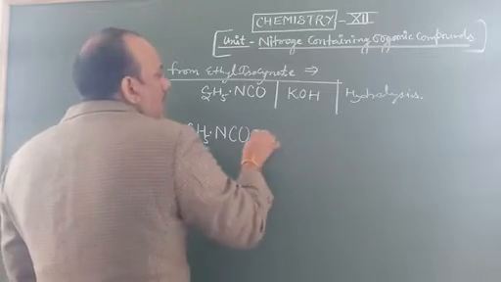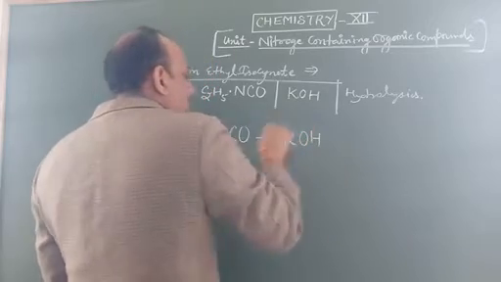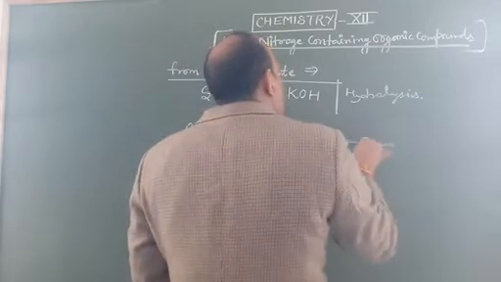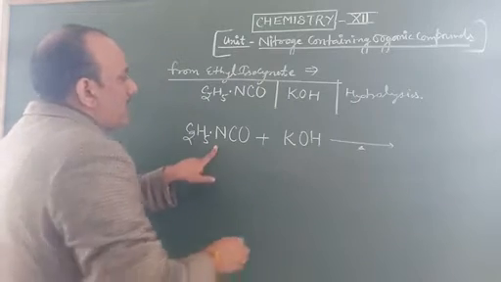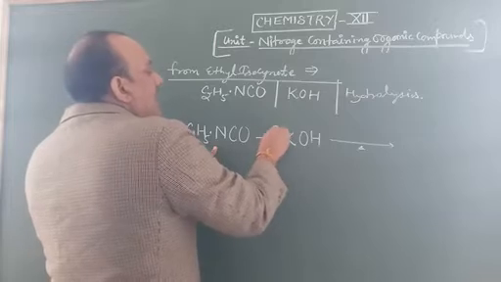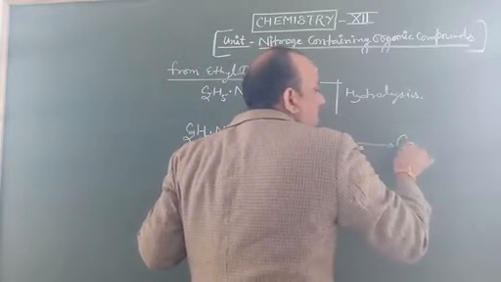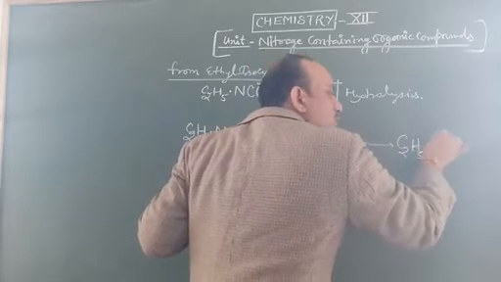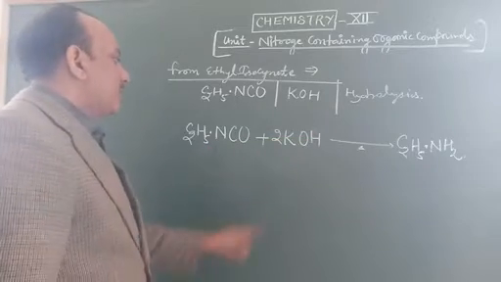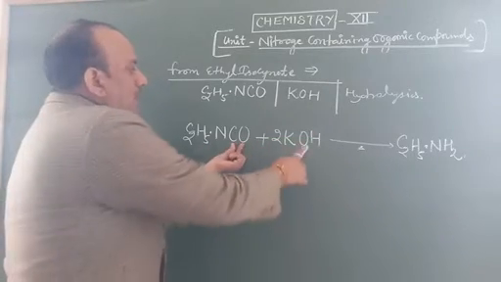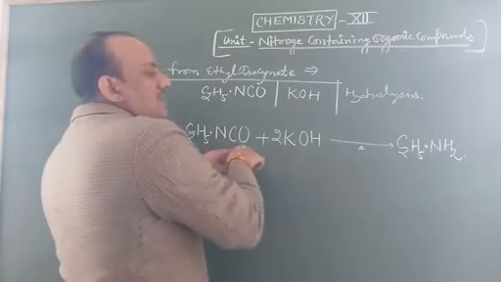C2H5NCO plus potassium hydroxide KOH reacts to form C2H5NH2. Two hydrogens are provided and combine with nitrogen, so it makes C2H5NH2, known as ethylamine, and potassium carbonate is produced, because two oxygen atoms are available here and one more.